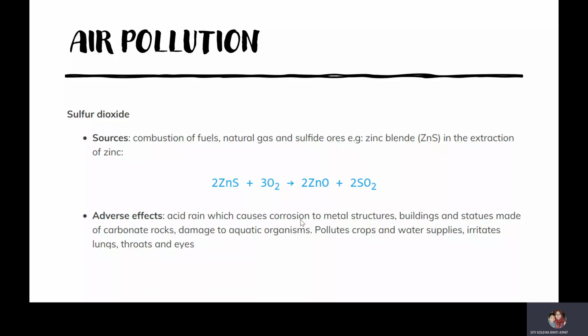Any substance that contains sulfur, when it goes through the combustion process, will produce sulfur dioxide. The adverse effect of sulfur dioxide is mainly that it can cause acid rain, which can affect metal structures and buildings by corroding their structure.